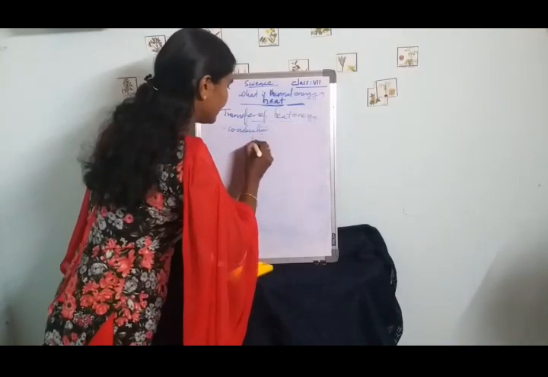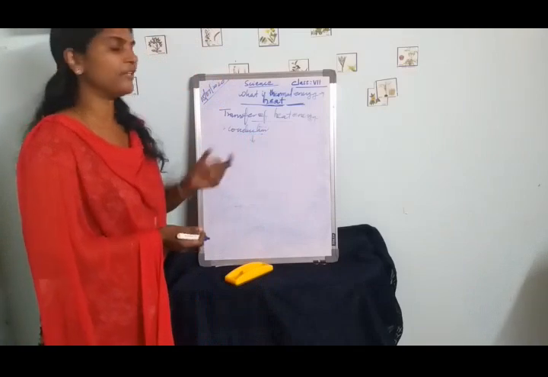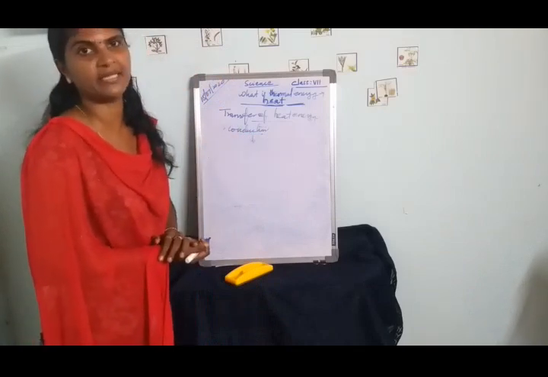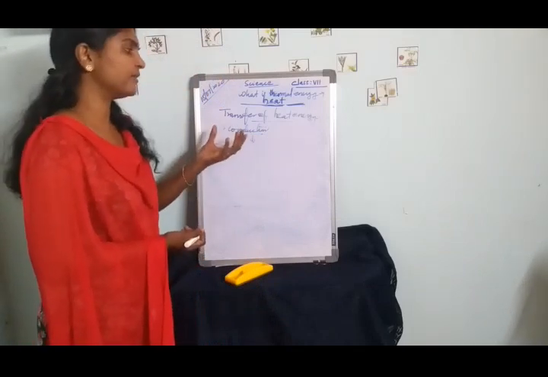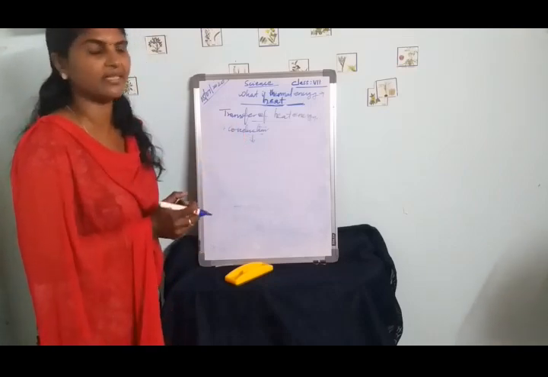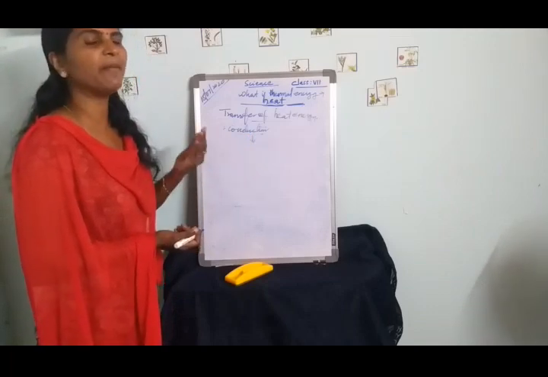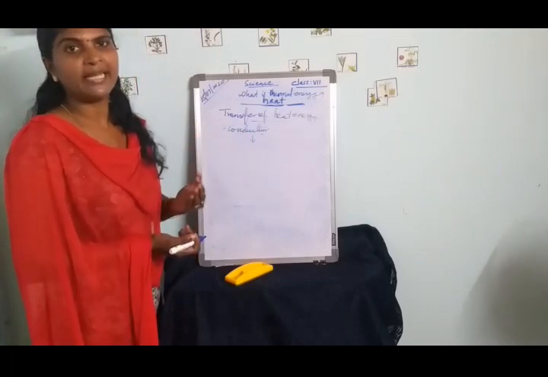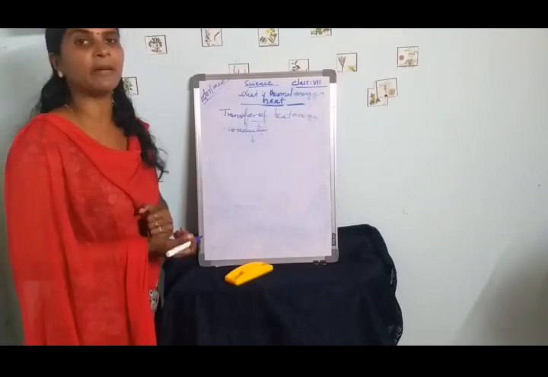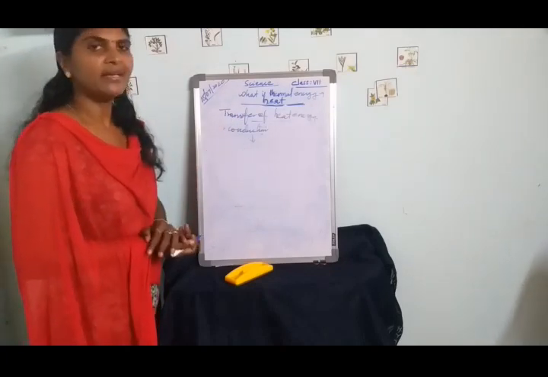Conduction is a process by which heat is transferred between two objects of varying temperatures. When two objects having different temperatures are in contact with each other, the process of conduction takes place. For example, when we place a metal rod in a flame, the heat is transferred from the flame to the metal rod. That process is conduction.